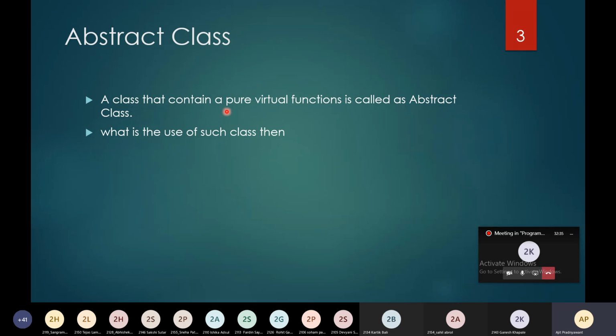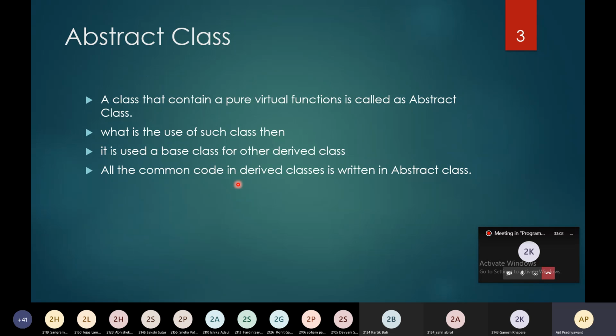We are going to learn about pure virtual functions. We can't create an object of this abstract class; it is used as a base class for other derived classes. Keep in mind, this abstract class is used as a base class for other derived classes.